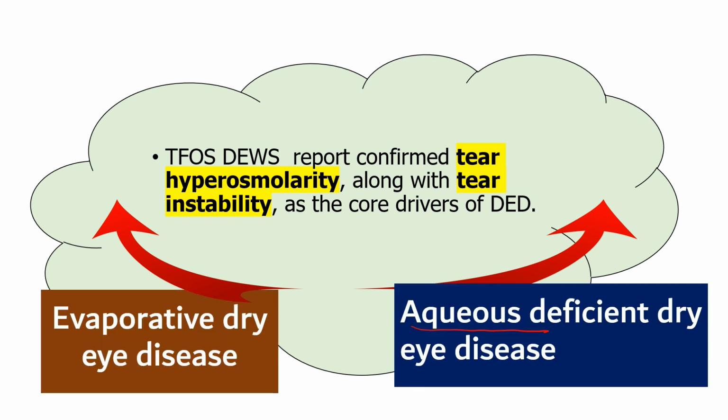Similarly, even in evaporative dry eye disease, what is happening? It's basically a problem of the meibomian glands, the oily, lipid component of the tear film, making the tear film undergo rapid evaporation, and that contributes to tear film instability. Now let us discuss these disorders one by one.